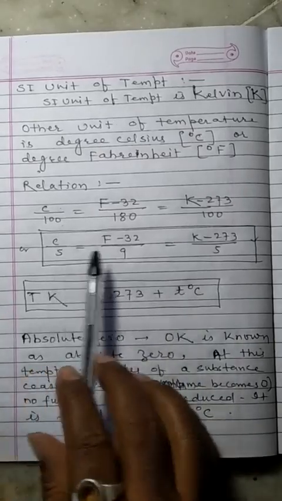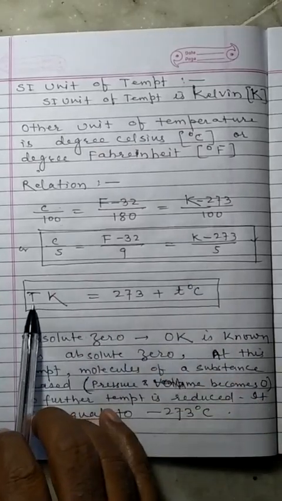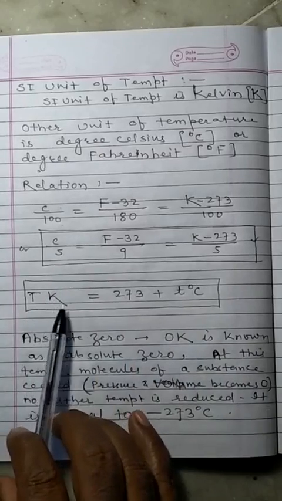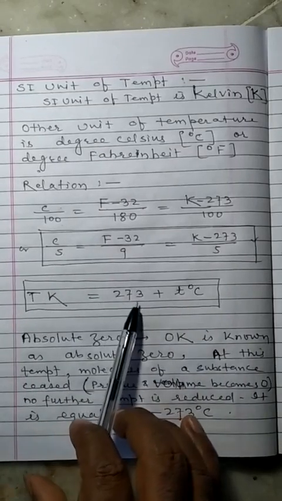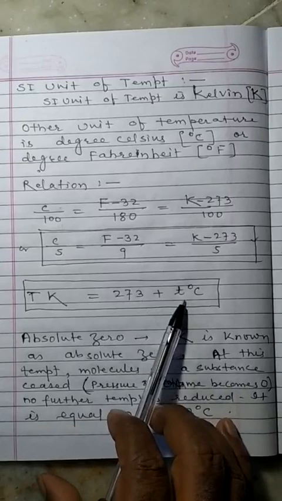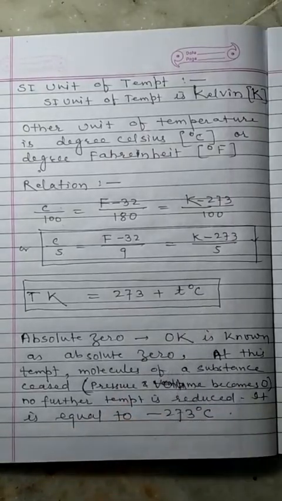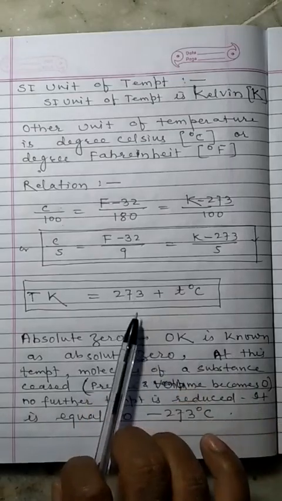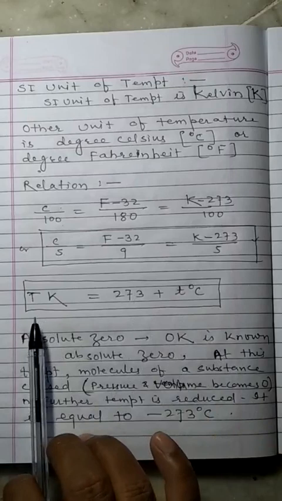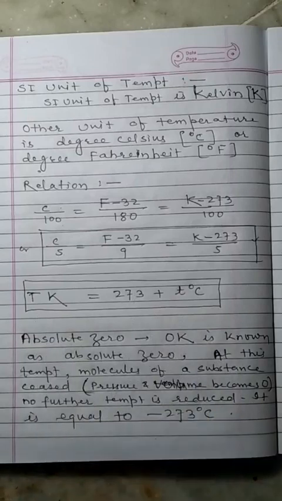From this, the temperature in Kelvin scale is equal to 273 plus the temperature in degree Celsius. If the temperature is given in degree Celsius, then add only 273 and it becomes the temperature in Kelvin scale.